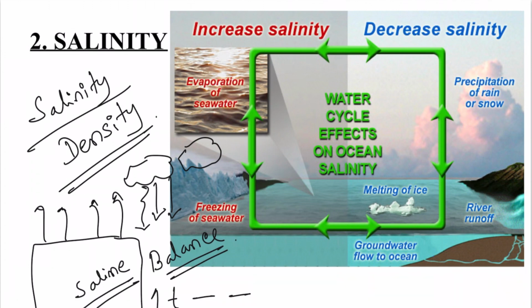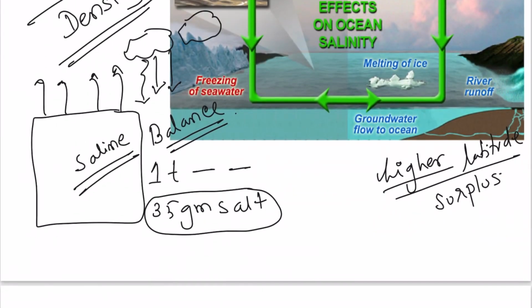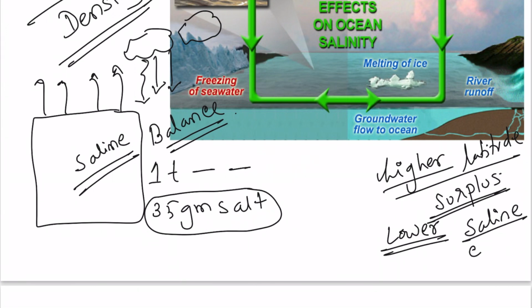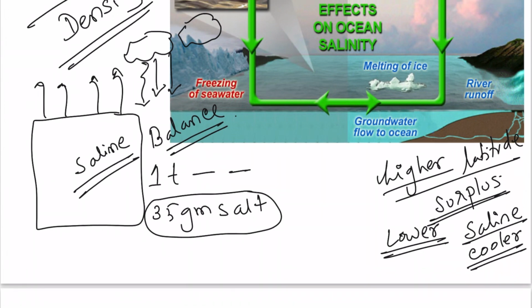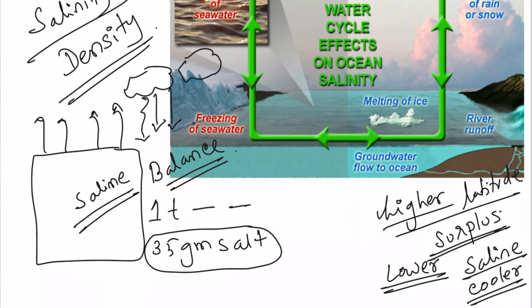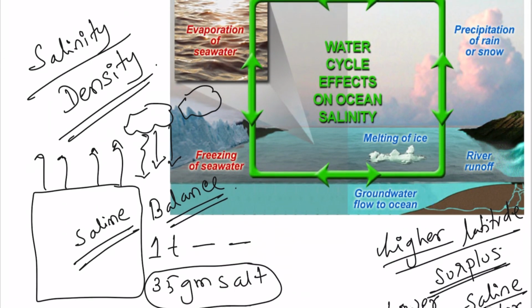But when we talk about the higher latitudes of the world, there is no surplus temperature, and the temperature is on the lower side. With this lower temperature, the water becomes more saline because the water is cooler here. Okay, so the density actually works when you talk about the salinity feature in the ocean water. If the water is cooler, if the water is denser, then down dwelling will be happening, and the water will reside deeper down.